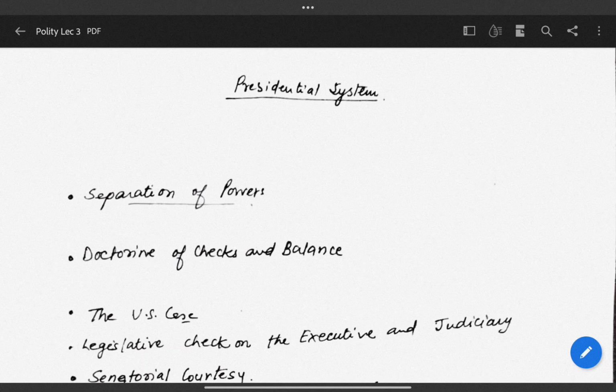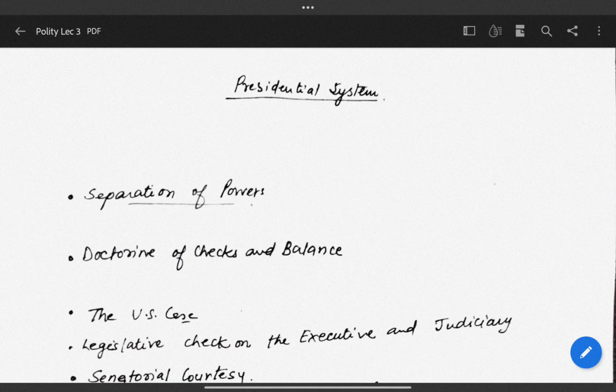Like in India, as we have the parliamentary system, the strict separation of powers may not be feasible between the legislature and the executive, but Article 50 provides for the separation of the judiciary from the executive. But we can view the strict following of the separation of power in the presidential system such as the US.